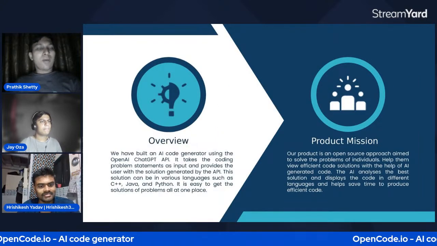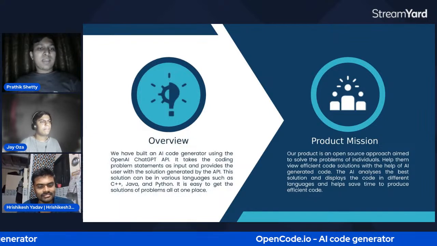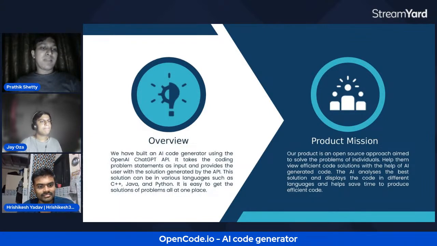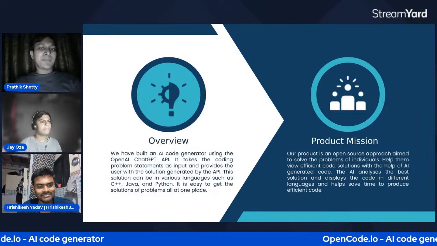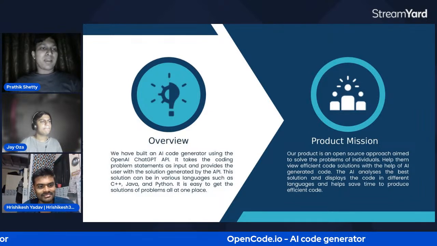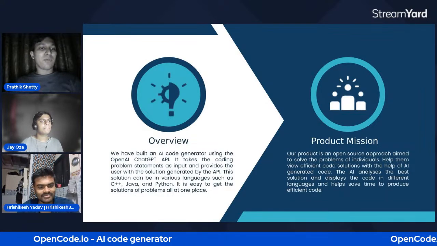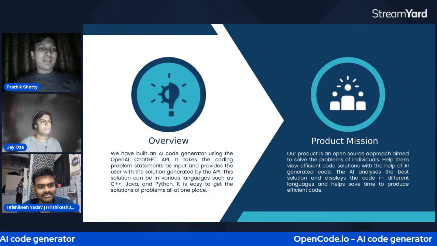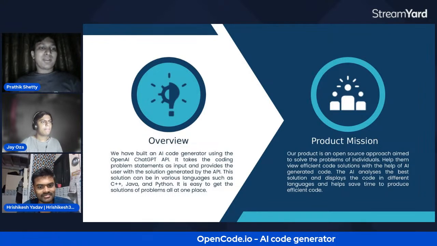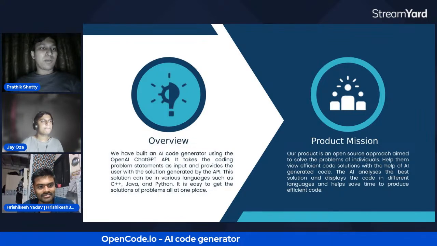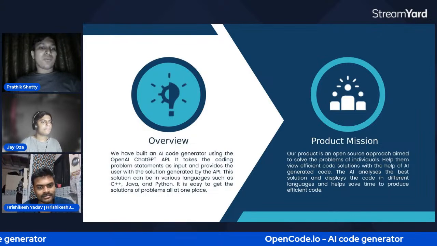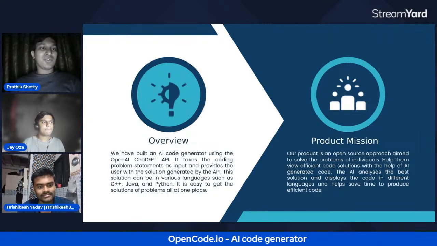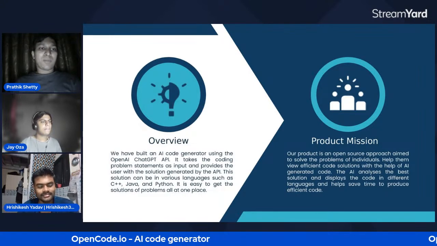Our overview of our project is we have built this AI code generator with the help of the OpenAI application ChatGPT. We are taking its API, and with the help of that API, we are able to take a problem statement in the form of constraints and give a solution in the form of code. It is helpful for developers who are unable to come up with efficient solutions. So with the help of OpenCode.io, you can AI generate your code solutions and get better optimized code.